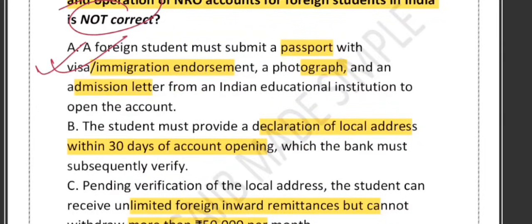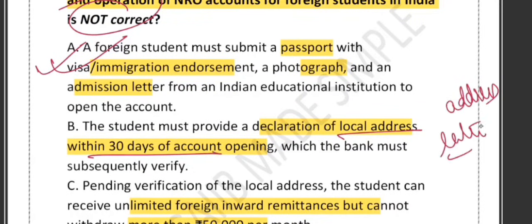Option B says must give local address within 30 days. What do you think? Yes, this is correct, because a student may not have a permanent local address at the moment of arrival. So under RBI rules, a temporary address is accepted at account opening, and the local address declaration is required within 30 days. This is the correct one. But the bank must verify this address later.